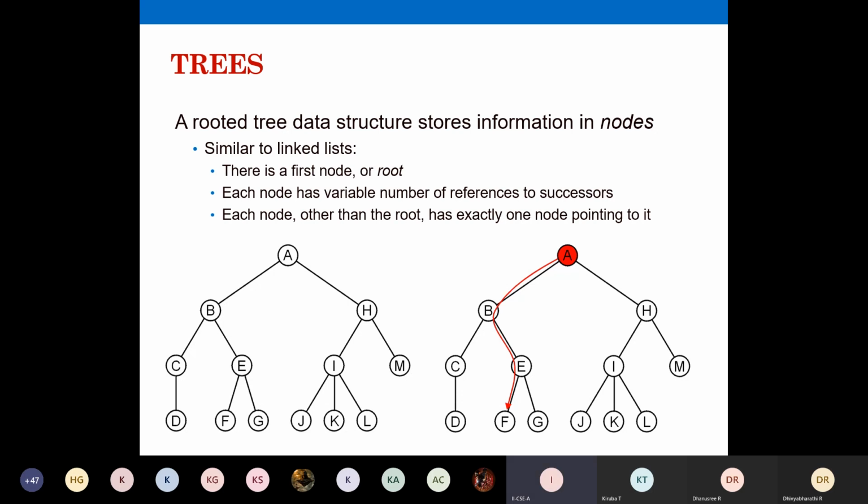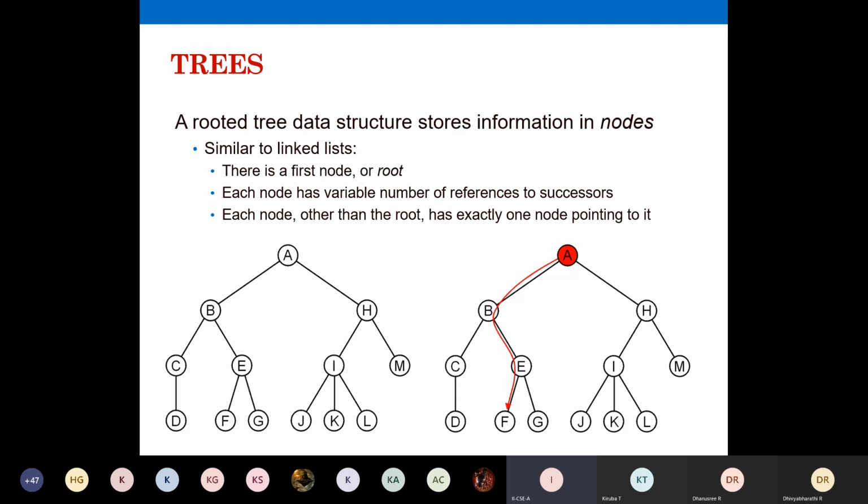Every tree will have one root node. Every tree will have only one root node, which is at the top level, and each node other than the root has exactly one node pointing to it. So each node, for example B, has one node pointing to it. A points to B. That's why it's written as it has exactly one node pointing to it. A points to B, and then A points to H. So H has only one node that is pointing to H.